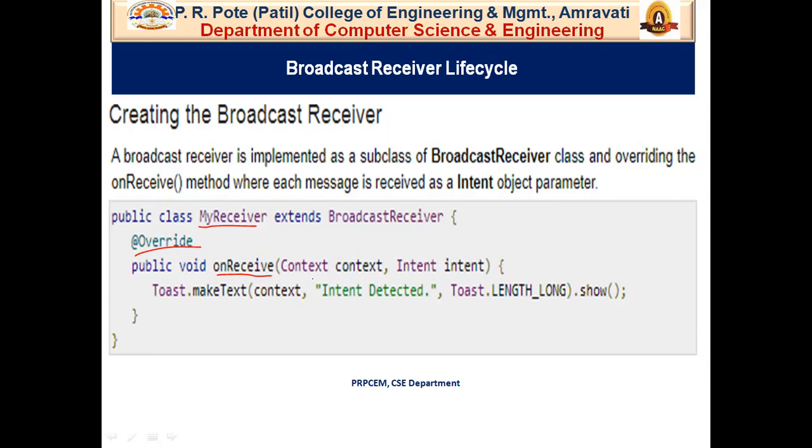Here I am just showing a toast, but you can also do other things. Some applications fetch SMS and check for the OTP. You can neglect the phone call, and if you want to build an incoming call blocker, how do we do that? You check here onReceive for the call. You come here and